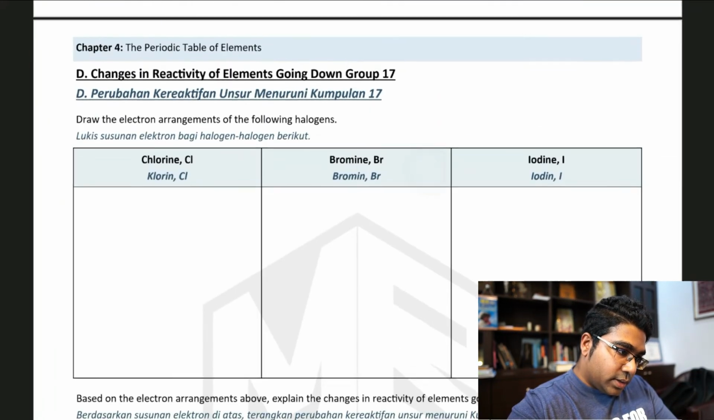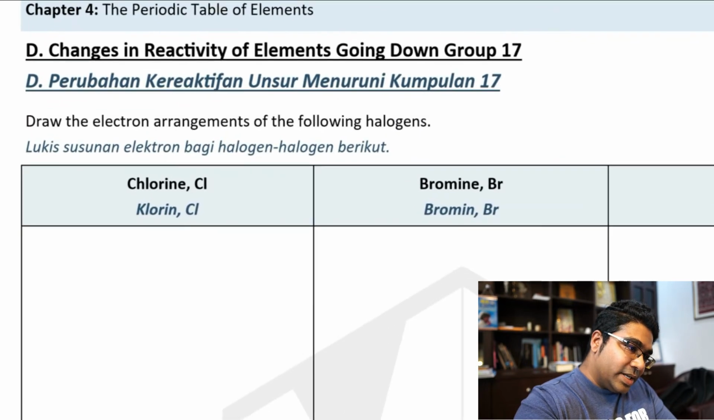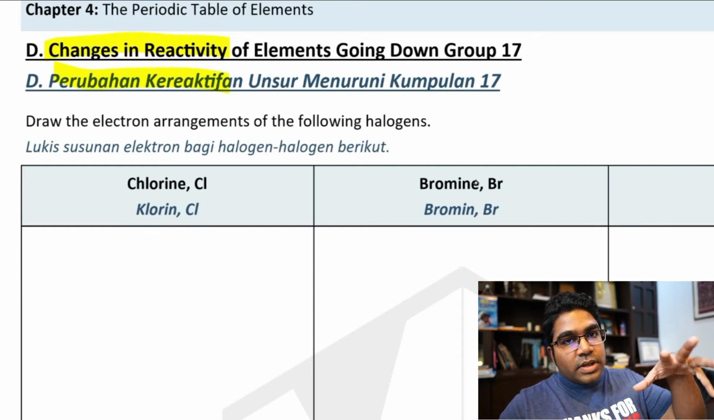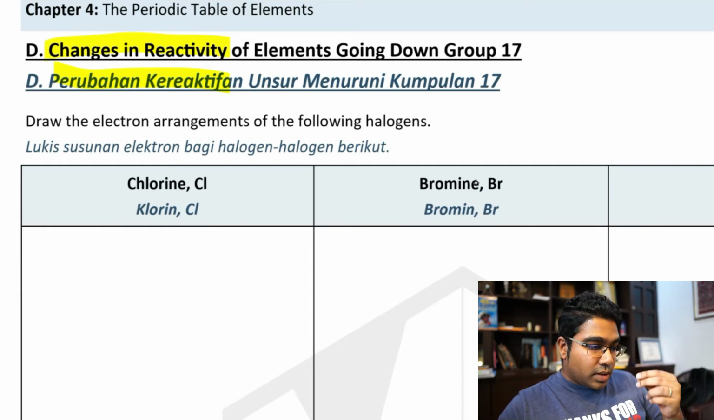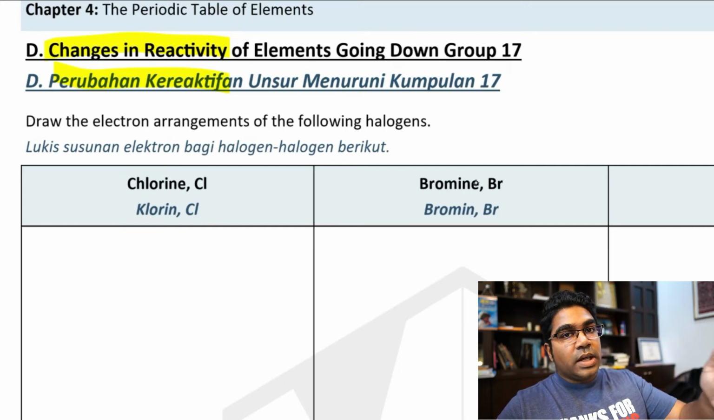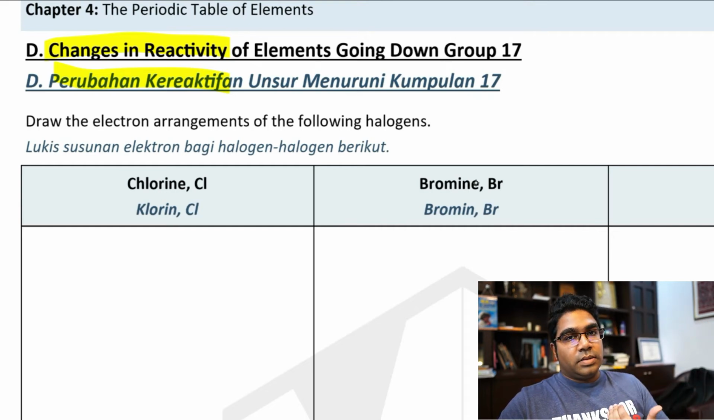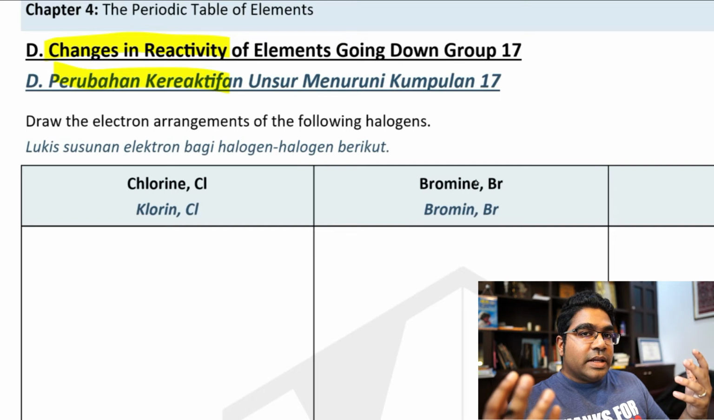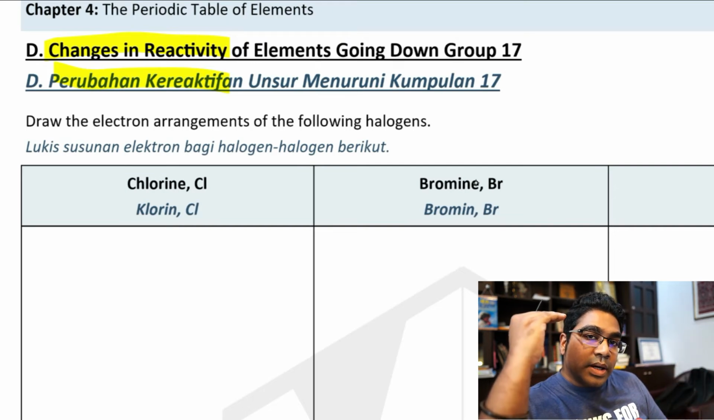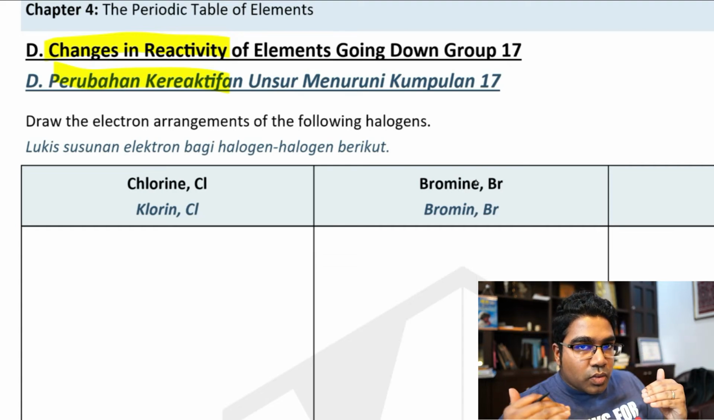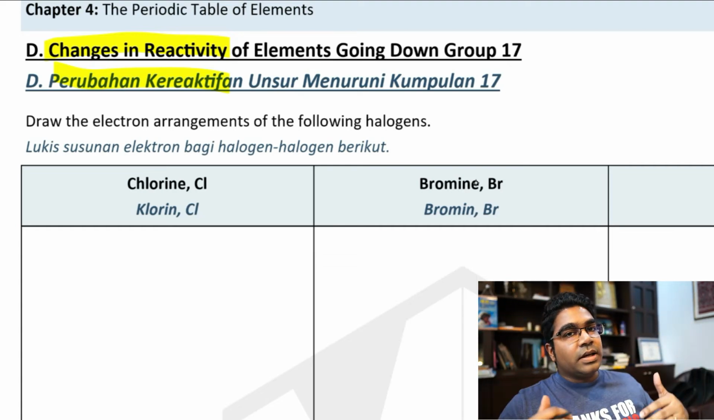Next, let's look at the changes in reactivity. Perubahan kereaktifan. Unsur menuruni kumpulan 17, going down the group 17. And so as we saw earlier, bila kita tengok pemerhatian daripada eksperimen tadi, kita boleh lihat macam nyalaan tadi. When we look at the glow just now, nyalaan dia semakin kelam. The glow is becoming dimmer and dimmer. And this reflects on the reactivity. Ini menunjukkan apa yang berlaku kepada kereaktifannya. Kereaktifannya semakin berkurang. The reactivity is decreasing going down the group.